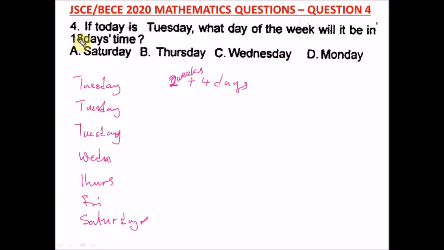In 18 days time, you can get 7 days and another 7 days, which is 2 weeks, plus 4 days. So you take out the 2 weeks, which is back to back, a Tuesday to a Tuesday, then another Tuesday to a Tuesday. It completes the 2 weeks. Then you count the remaining 4 days: Wednesday, Thursday, Friday, Saturday. So if today is Tuesday, in 18 days time the day of the week will be what? Saturday. So our right option here is option A.